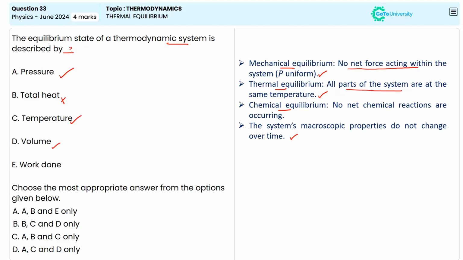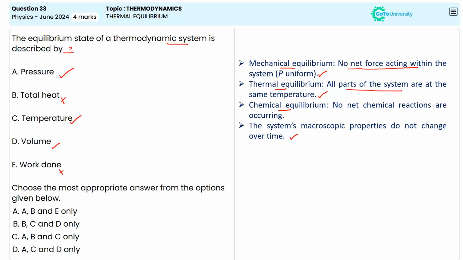Option E is given as work done. Work done depends on changes in the system state or external interaction. Work is not a defining property of thermodynamic equilibrium because it indicates just the energy transfer. So option E will not be in our answer.